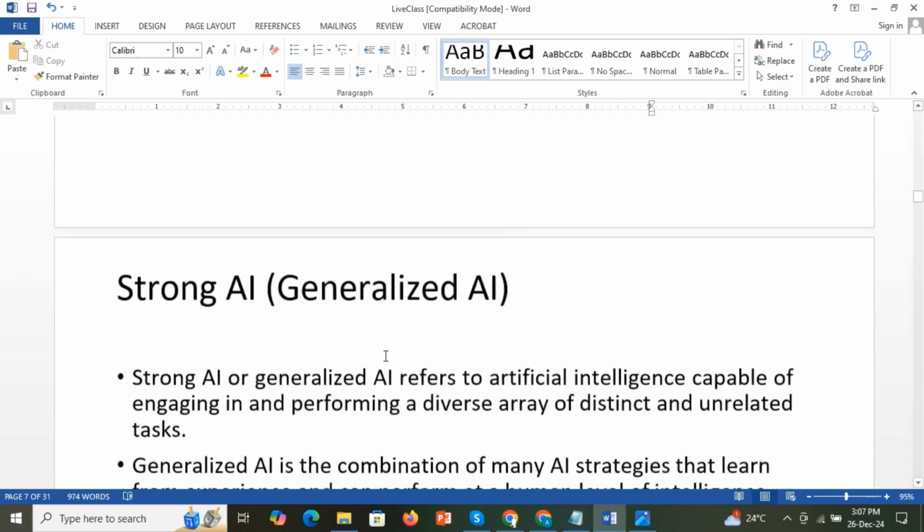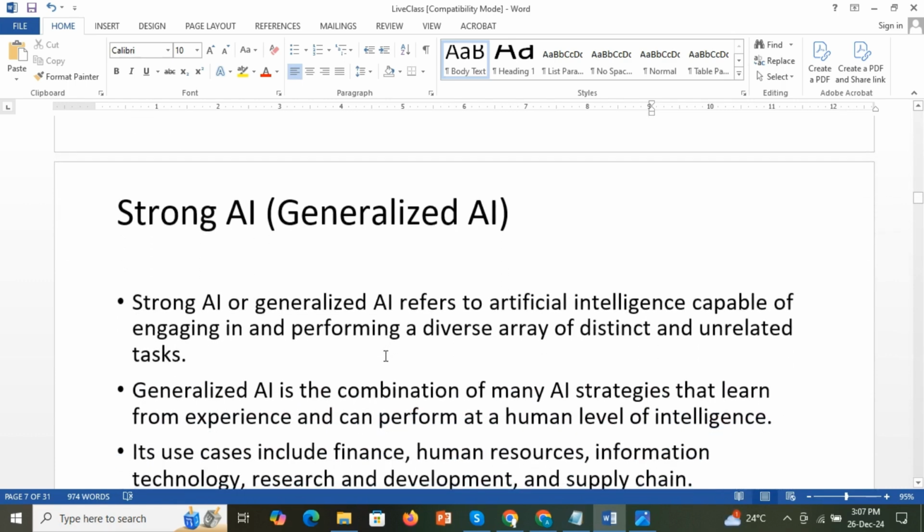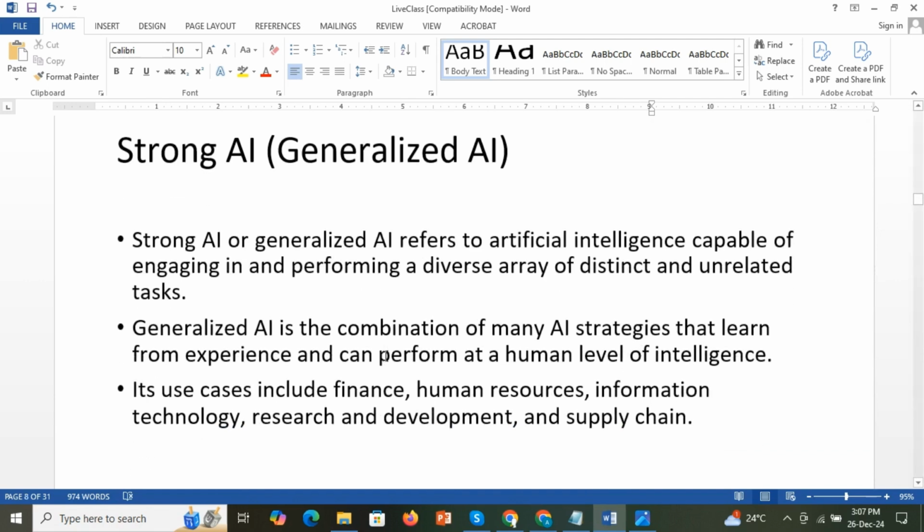Now we will move on and see what strong AI means. Strong AI or generalized AI refers to artificial intelligence capable of engaging in and performing a diverse array of distinct and unrelated tasks. Strong AI will show the same human level of intelligence.